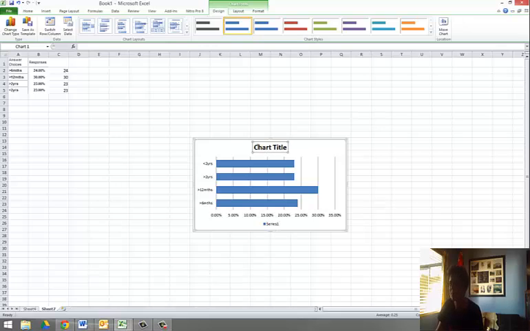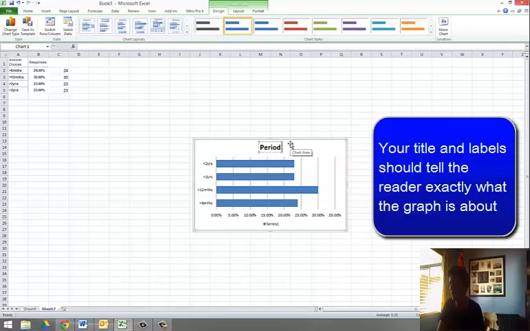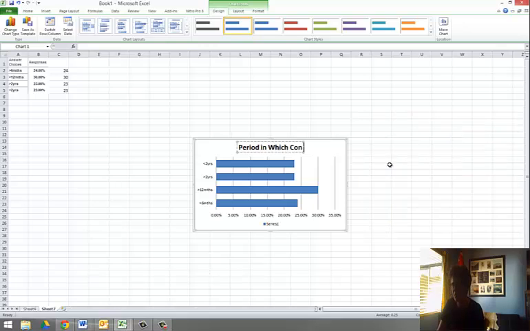So click on the title. The title really reflects what's happening within the graph. Period in which convicted again. Reconviction occurs.